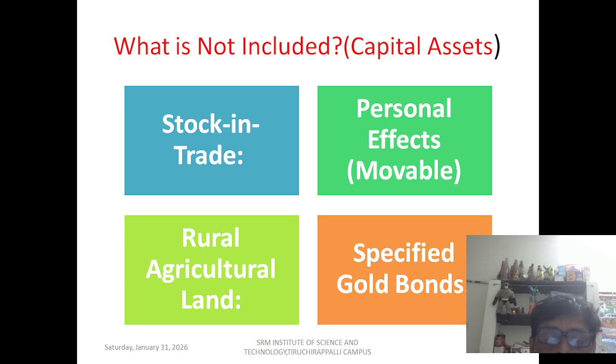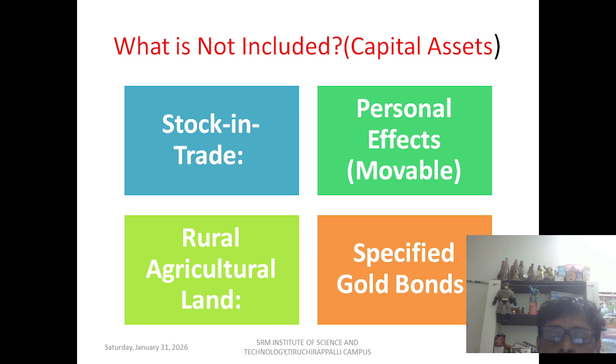Rural agricultural land cannot be included here, and neither can specified bonds. There are some examples given. So all these are excluded items under the purview of the definition of capital assets.